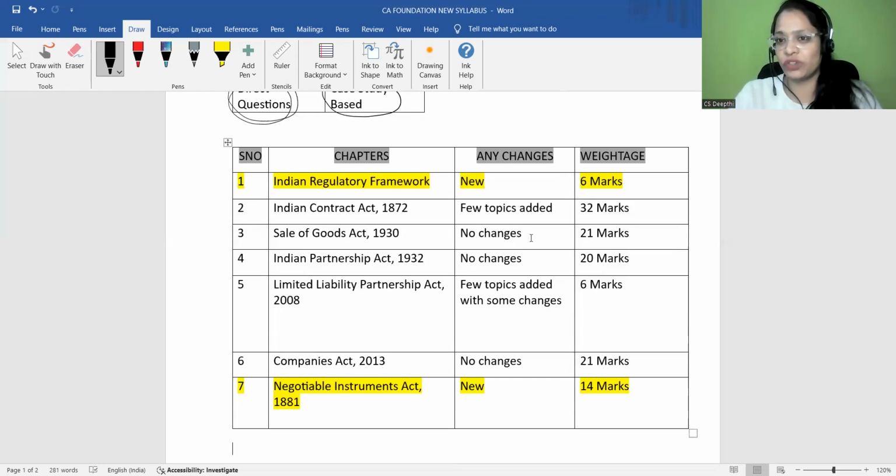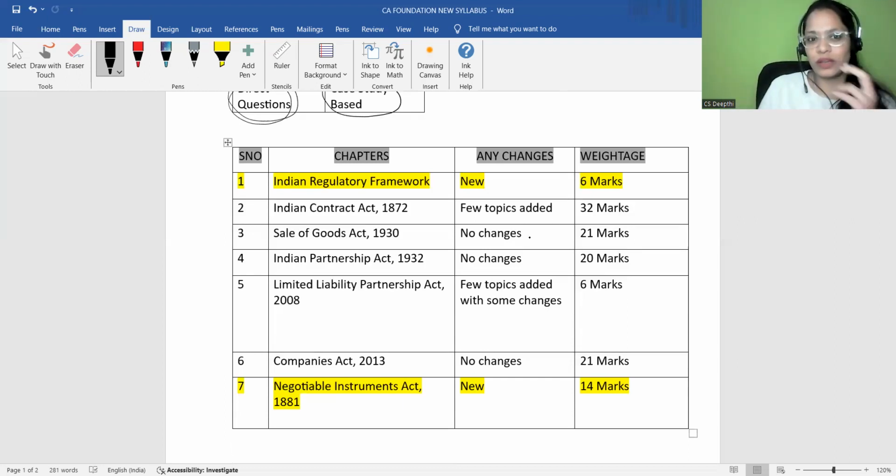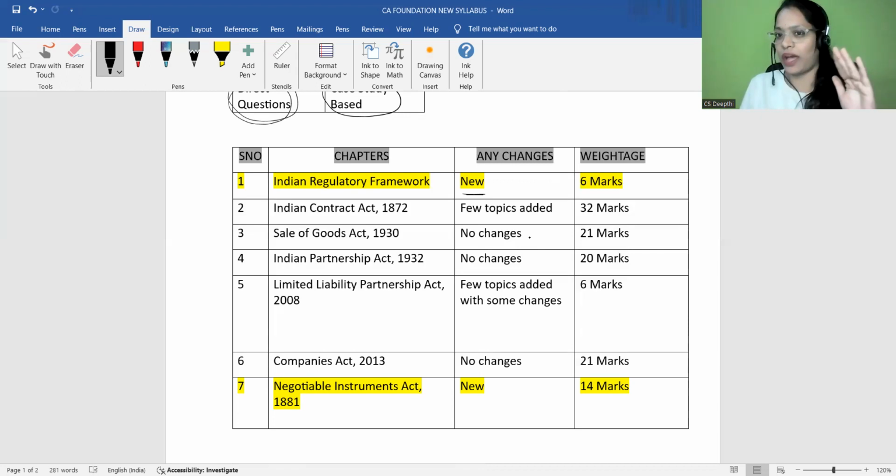Do we have any changes comparatively from old syllabus and new syllabus? And what is the weightage for every chapter? Very important. So the first one is a new chapter which is added in your new syllabus. In the old syllabus, we don't have this chapter. This is new, so the chapter itself is entirely new to you. Even for the students who have appeared in the old syllabus, it is completely new.